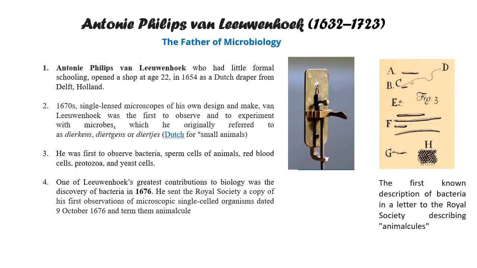So you can see here is the single lens, and on the tip of this needle, he used to put the sample. By using this microscope, he drew this diagram and sent it to the Royal Society. And in 1676, his letter was accepted, and he was rewarded for this discovery for the first time. But at that time, he gave the term animalcules for those small creatures, not bacteria or fungus or any other thing.